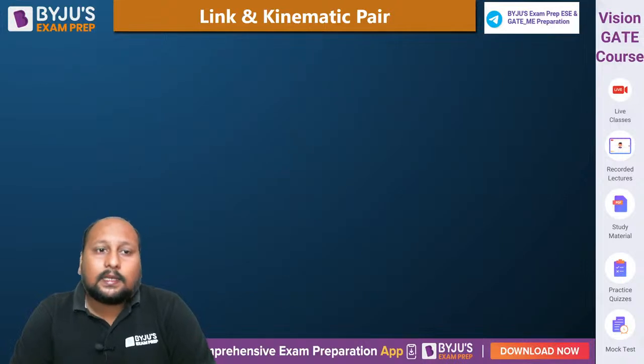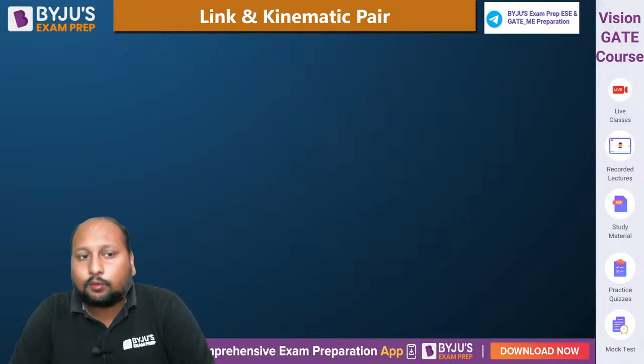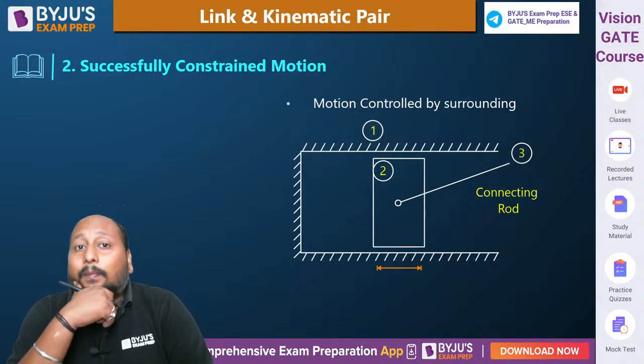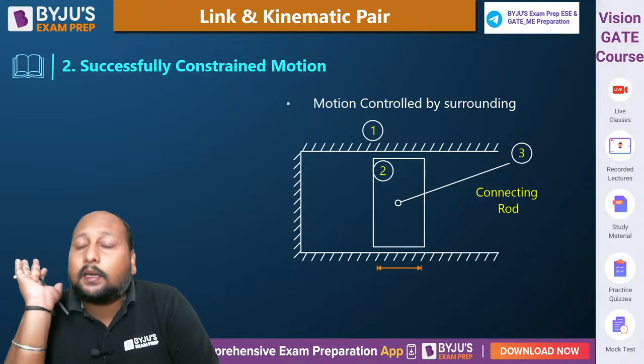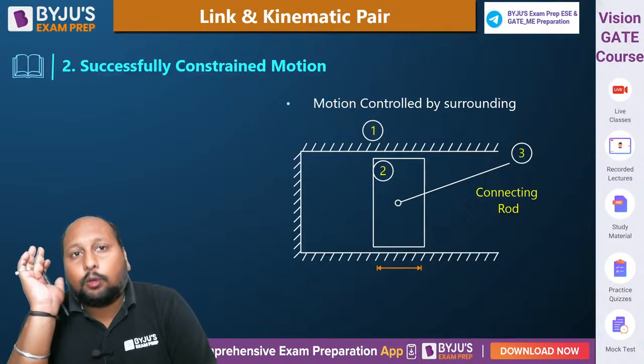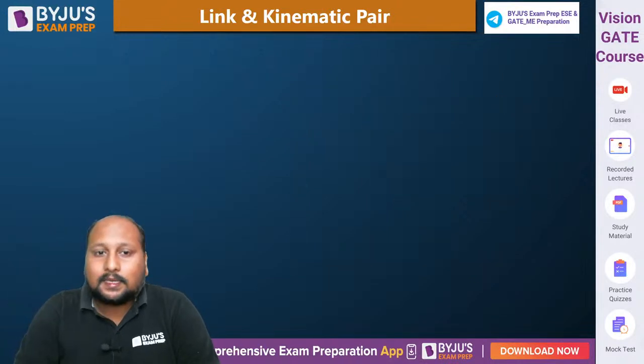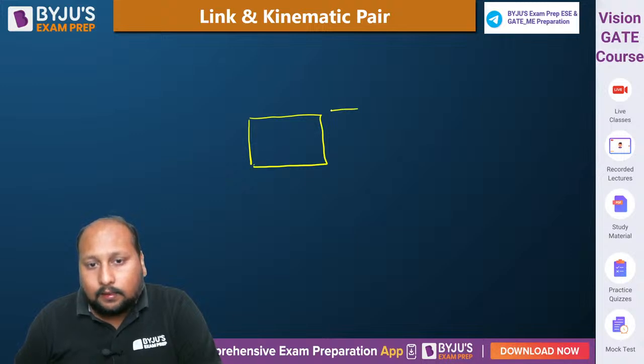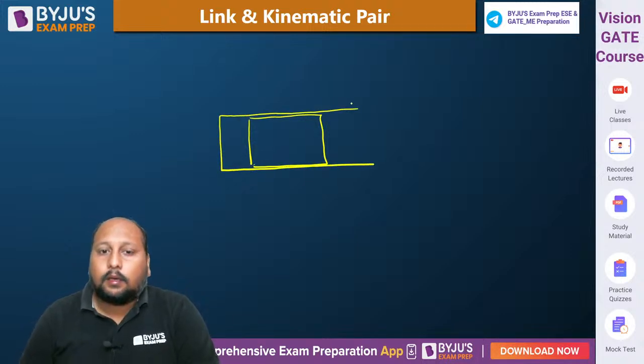चलिए अब बात करते हैं successfully constrained motion. What is successfully constrained motion? In this case also we will be getting a desired motion, but here we will be applying some additional boundary conditions. The motion will be controlled by surrounding. Let us take an example. Let us suppose I'm having a piston, लेते हैं, and we are having a cylinder.